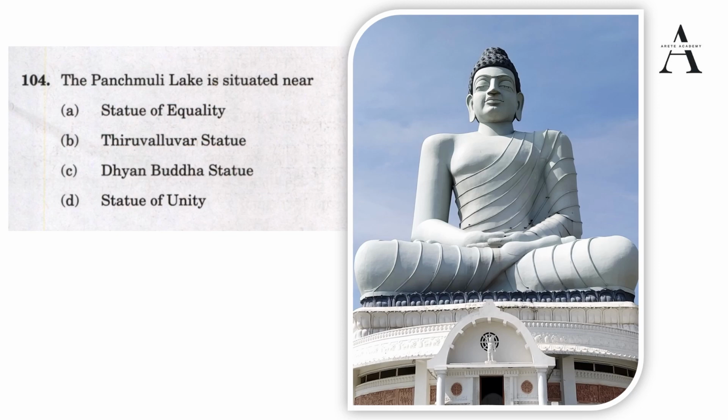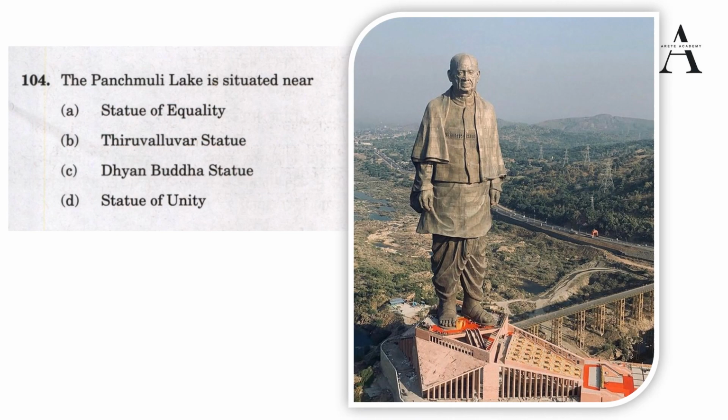Now we have the Statue of Unity. It is a very recent one, and it is also called the world's tallest statue, with a height of 182 meters. Till now we were discussing in feet, but this is 182 meters, located in Gujarat. Whom is it showcasing?